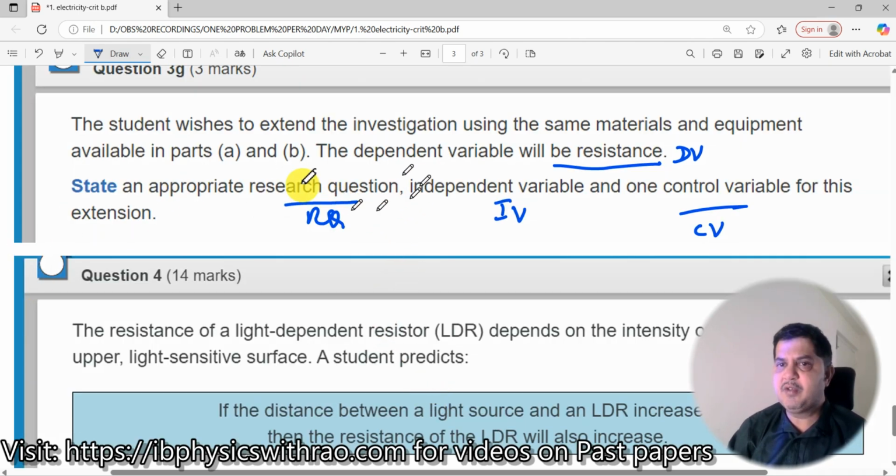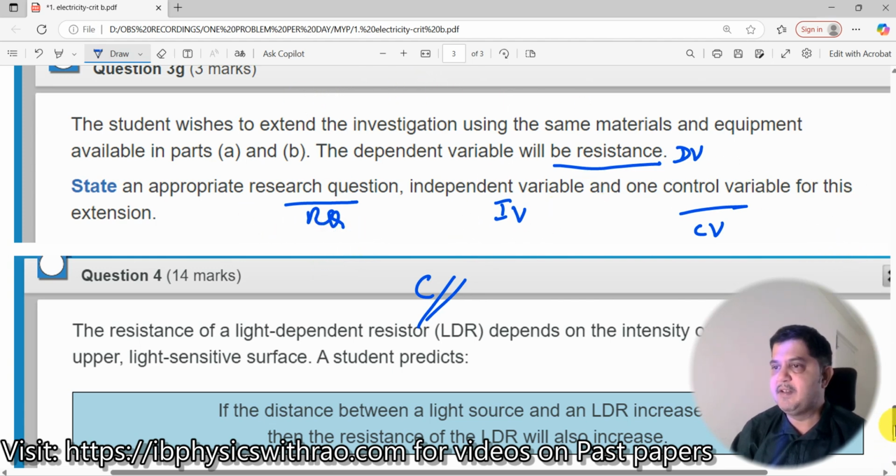Okay, so you want to change something. So this part of it is your criteria and C. I'm not going to do this one now. I'll do it in the next video probably. But this one we will do with this. The student wishes to extend the investigation with the same materials. So you need to design a new RQ, which is of 3 marks.